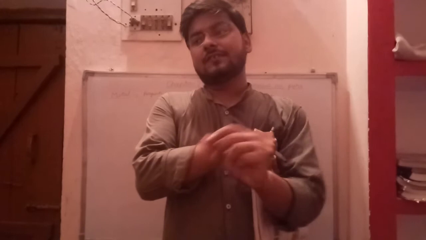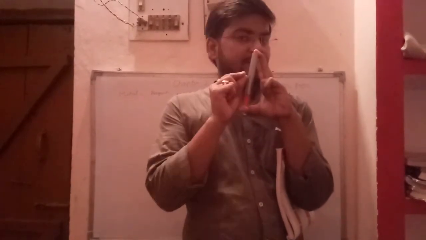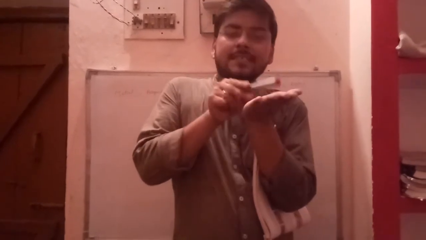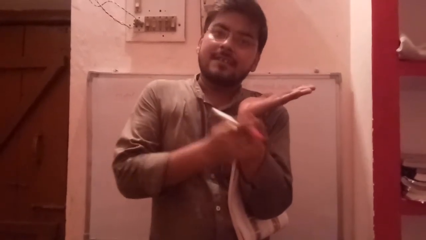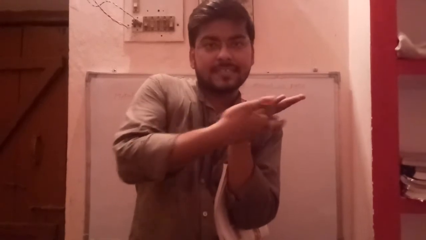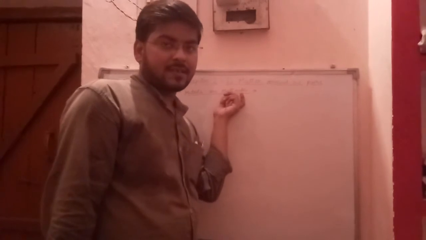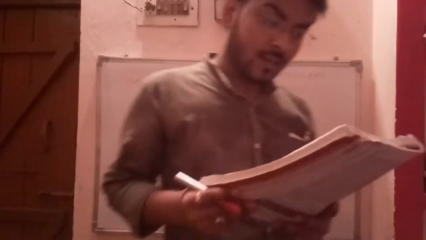For example, students, this is iron, and after hammering, it converts into thin sheets, just like my hands. So this is an example of malleable. This is the first property of metals, that metals can be beaten into thin sheets with a hammer.